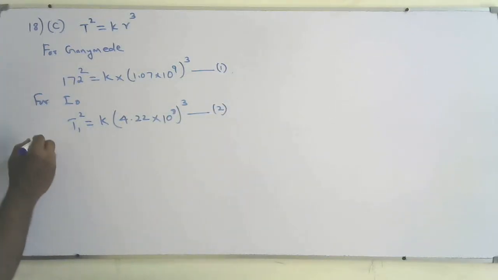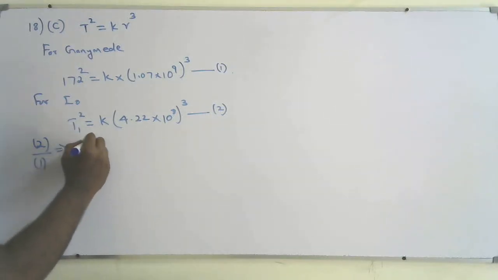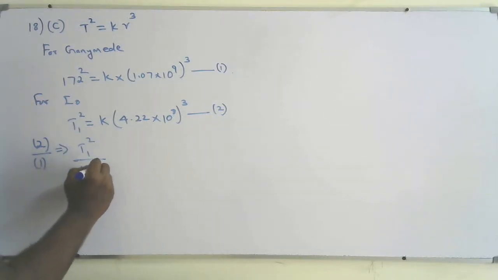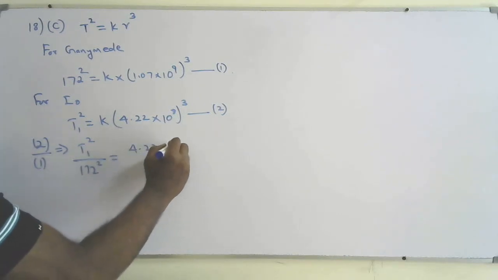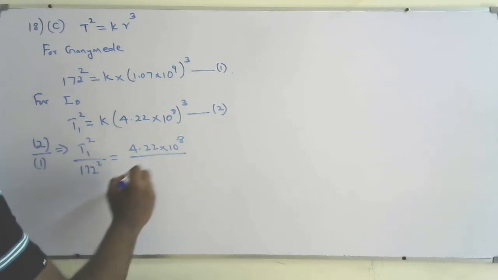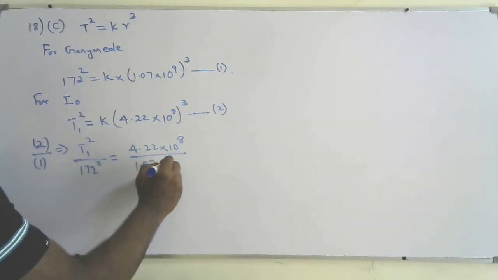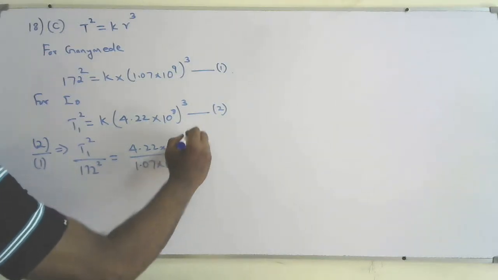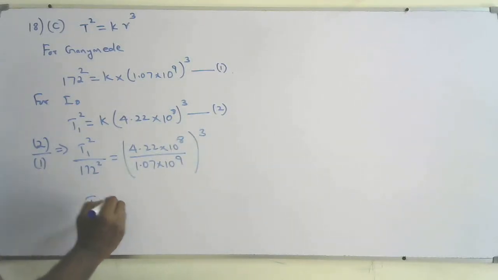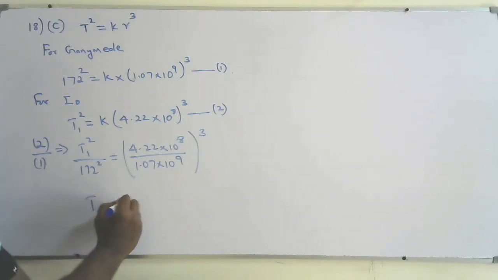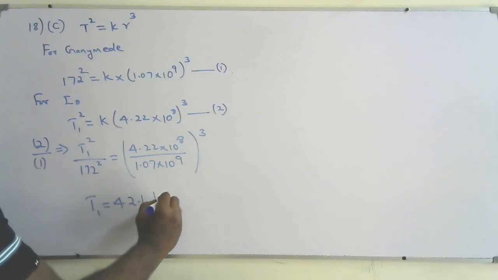So to find T1, divide 2 by 1, a simple equation. So T1 will be 42.6 hours.